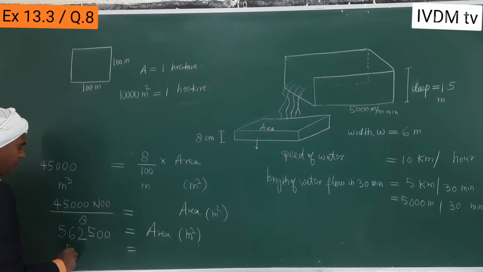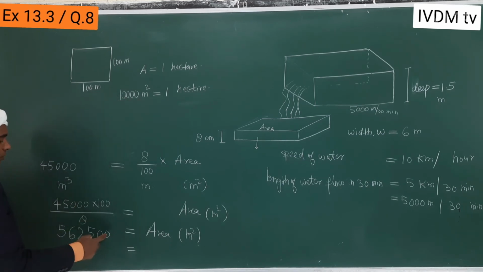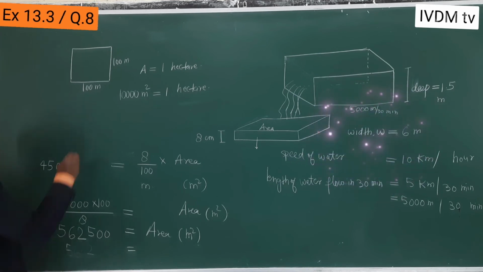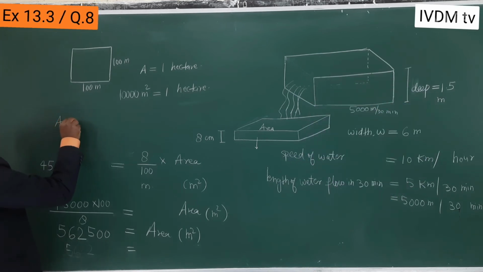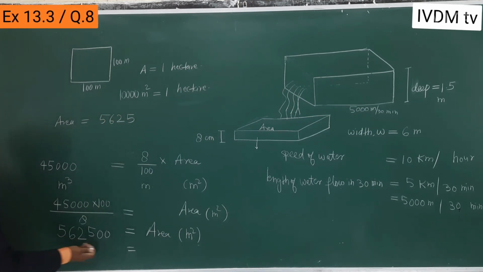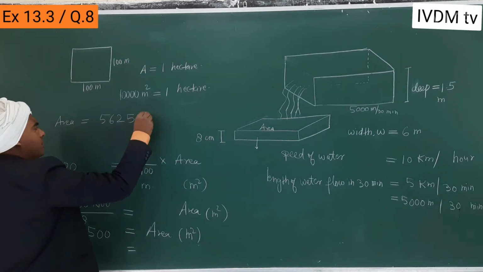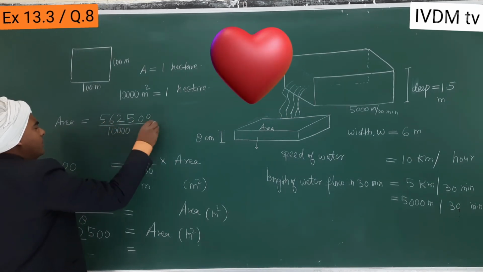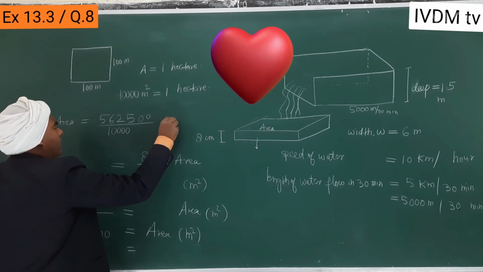So 10,000 means 4 zeros. 1, 2, 3 and 4. So 562500 whole divided by 10,000, and then it is hectare.